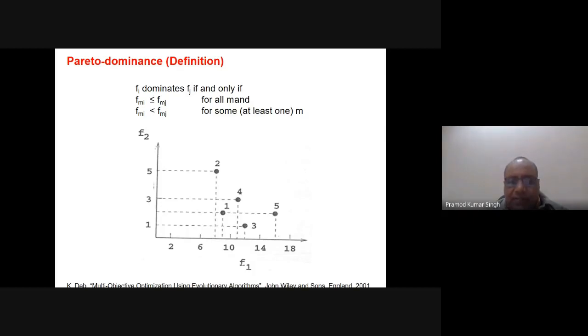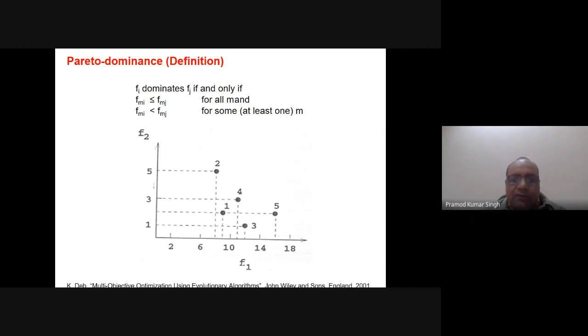Similarly, if I take, for example, 2 and 4. First let us take 1 and 4. If I take 1 and 4, you can simply say that 1 is a better solution than 4. Why? Because in terms of f1 this is good, and in terms of f2 this is also good in comparison to 4. So this solution is better in both respects.